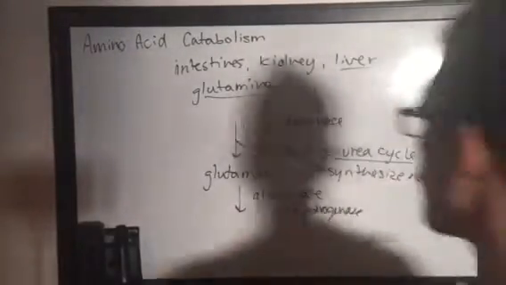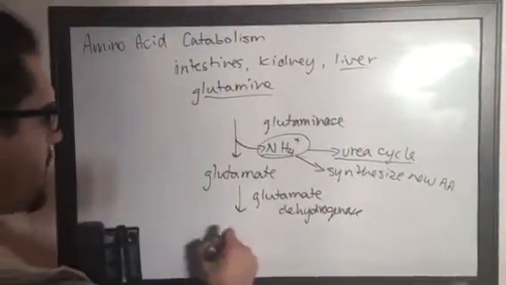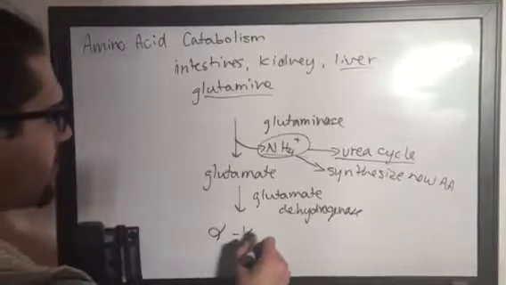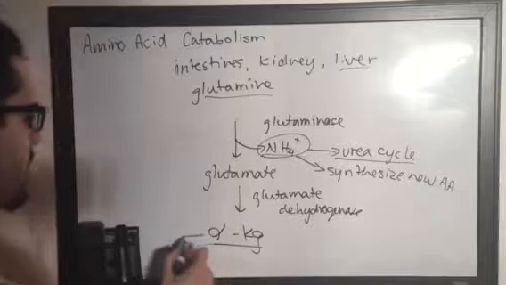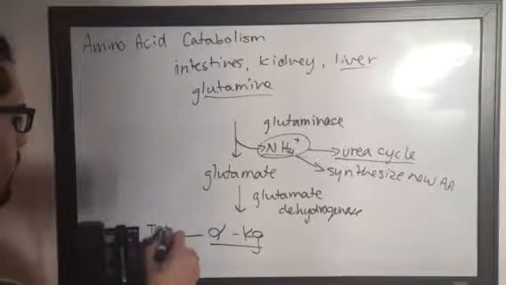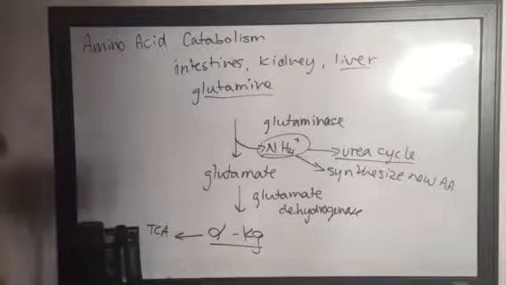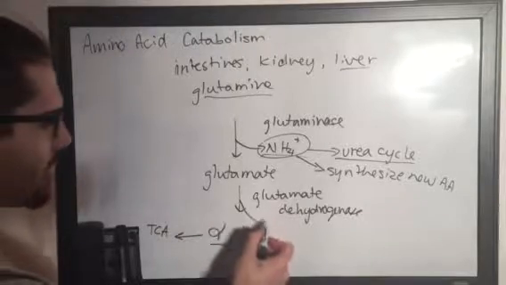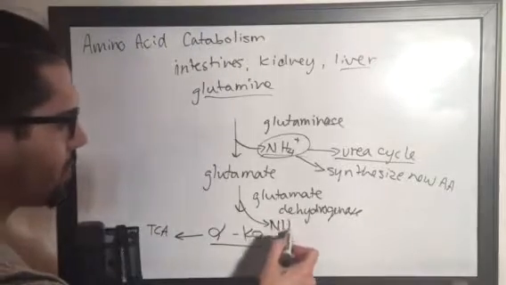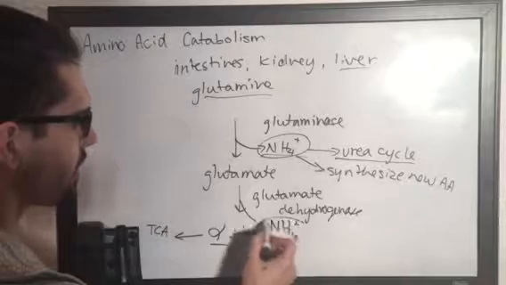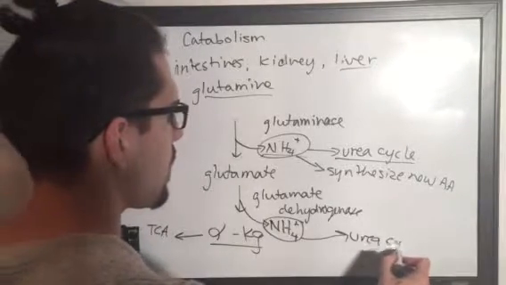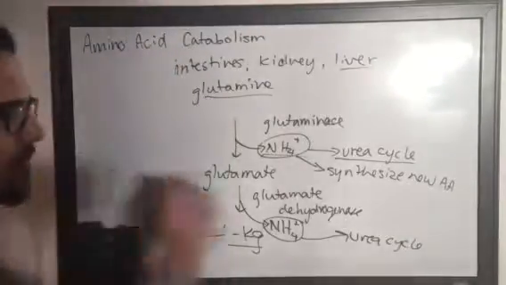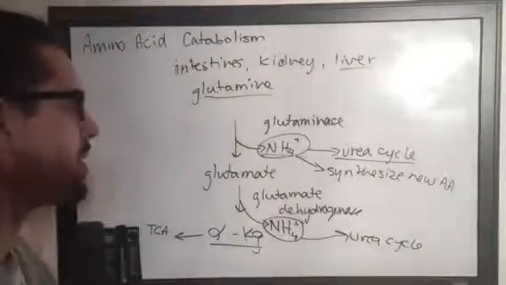As it turns out, I'm right about that. So this glutamate dehydrogenase is going to change glutamate into alpha-ketoglutarate. All right? This is going to go to the TCA cycle. The only difference between alpha-ketoglutarate and glutamate is a single ammonium group. So once they break apart, this ammonium group is going to go to the urea cycle for destruction or potentially to synthesize new amino acids.